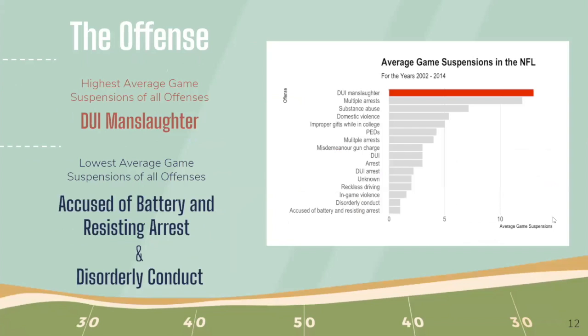Next slide. We also looked at the average game suspensions of individual offenses. DUI manslaughter has the highest average game suspension of all offenses, while the offenses with the lowest average game suspensions are disorderly conduct, accused of battery, and resisting arrest. Next slide.